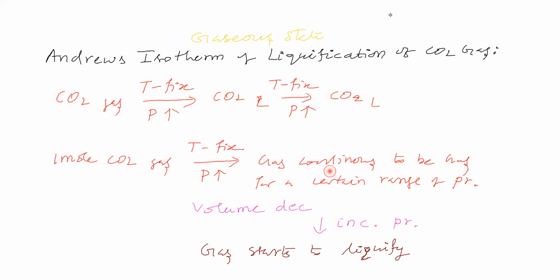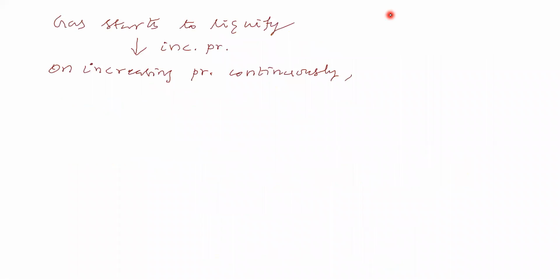So gas continues to be gas for a certain range of pressure, we said. On applying pressure further, gas starts to liquefy, in the sense we are getting liquid carbon dioxide, while we are increasing the pressure continuously.